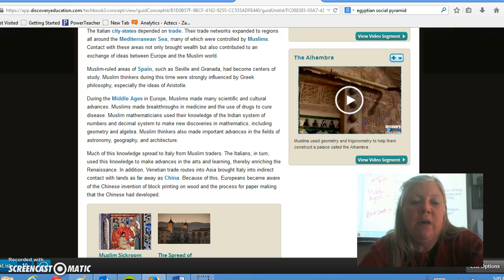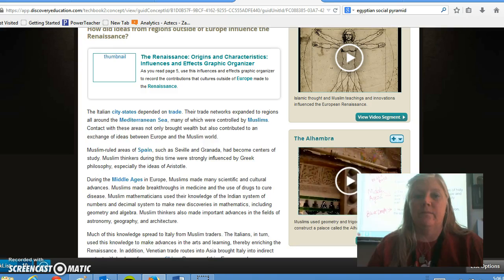In addition, Venetian trade routes into Asia brought Italy into indirect contact with lands as far away as China. Because of this, Europeans became aware of the Chinese invention of block printing on wood and the process of paper making that the Chinese had developed.